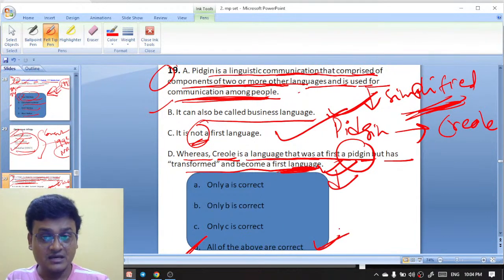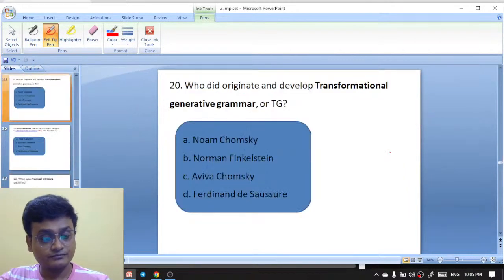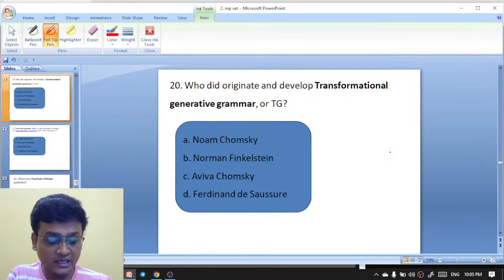A pidgin is a simplified use of language, a linguistic communication that comprises components of two or more other languages, and it is used for communication among people. It is also called a business language. It is not the first language, whereas Creole is a language that was first a pidgin. It develops from pidgin and becomes a fast language. So here all these options are actually right. Got it, Arina? Have you understood, Arina?